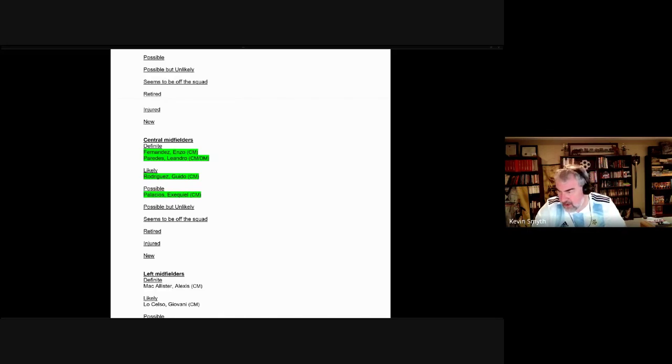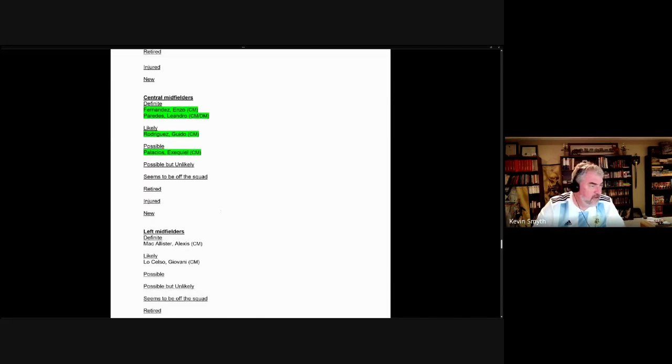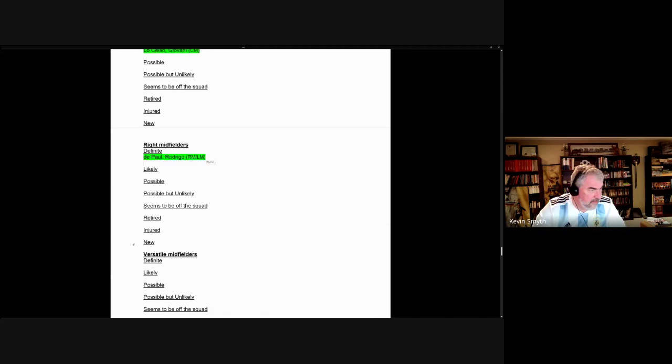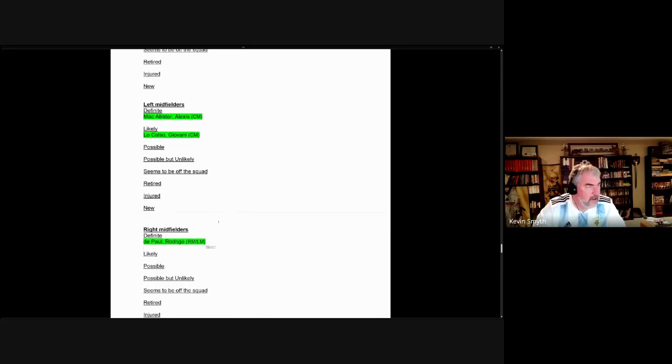So just a moment here. Okay, so the left midfielders, we had a definite candidate in Alexis Mac Allister, and he was selected, and also likely candidate Giovani Lo Celso was selected. Over on the right side, we had a definite candidate in Rodrigo de Paul. He was the only candidate in this category, and all three of them were selected.